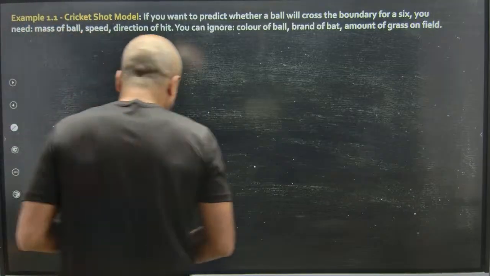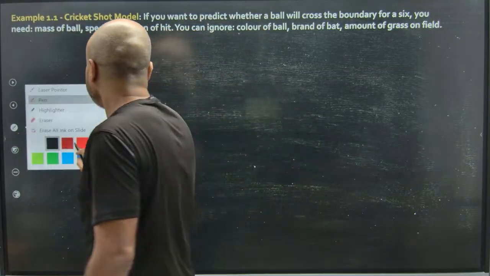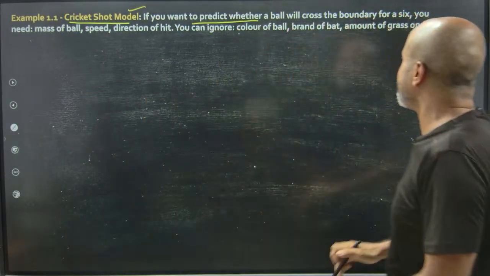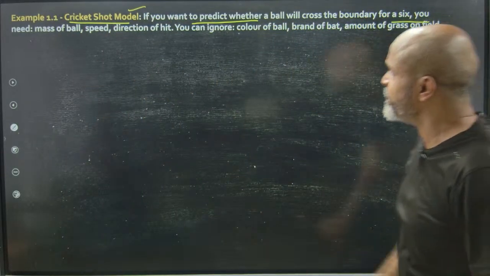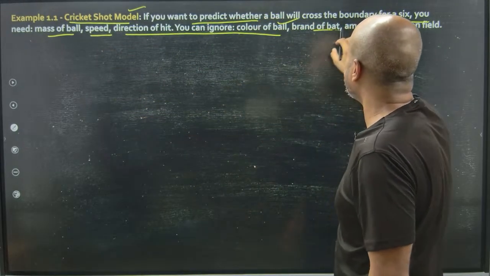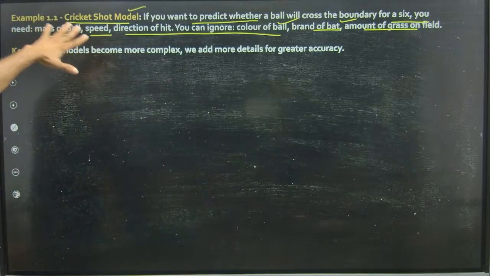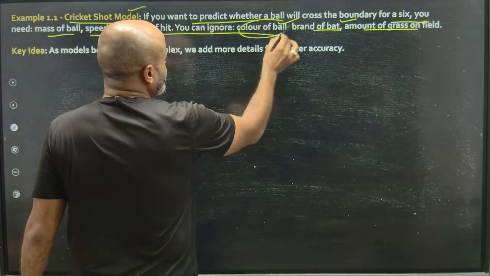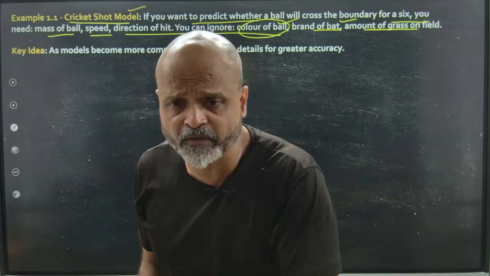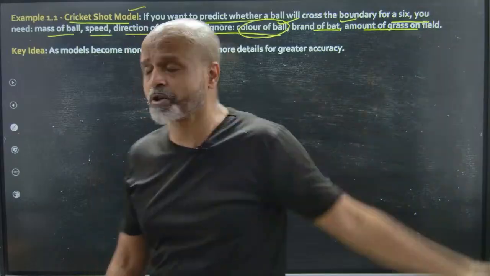For example, when we are talking about a batsman playing a cricket shot, if you want to predict whether a ball will cross the boundary for a six, you will need the mass of the ball, speed, and direction of hit. You can ignore the color of the ball, brand of the bat, and amount of grass on the field. As a batsman making a calculation, this is the speed of the ball and I need to hit a six which has to cross the boundary.